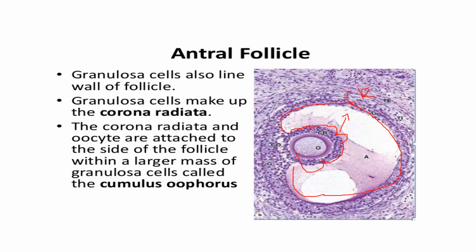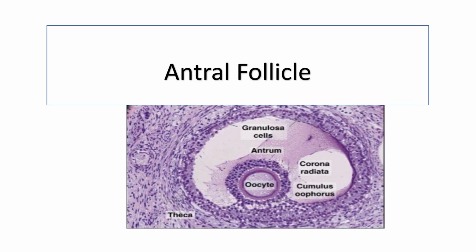Where the corona radiata is connected with the larger mass of granulosa cells, this part is denoted as the cumulus oophorus. From this picture it is well depicted: the central oocyte and the granulosa cells surrounding it are our corona radiata, and they are connected with the major granulosa mass by the cumulus oophorus. This is the antrum containing the antral fluid.